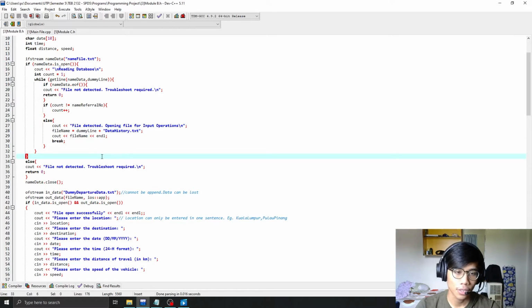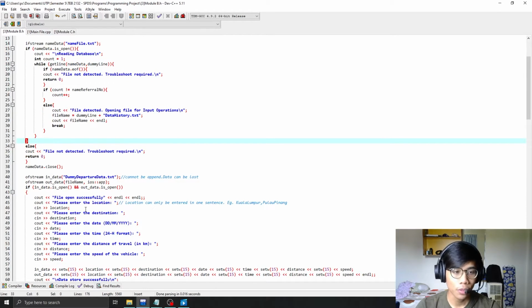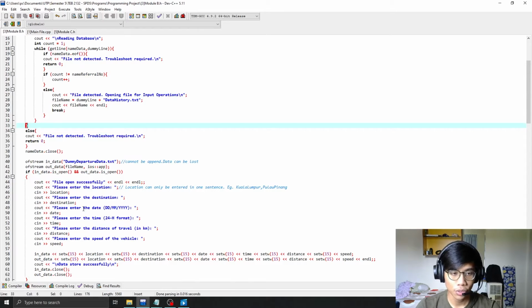The dummy departure data is a text file that will temporarily store the journey information, and the file name will be storing the journey history of a specific user. It is set to append so that it will be updated for each journey. When both of these are open, it will request the user to input the location, destination, date, time, distance of travel in kilometers, and the speed of vehicle in kilometers per hour. It will then be stored inside both the dummy departure data.txt file and the name file.txt file.